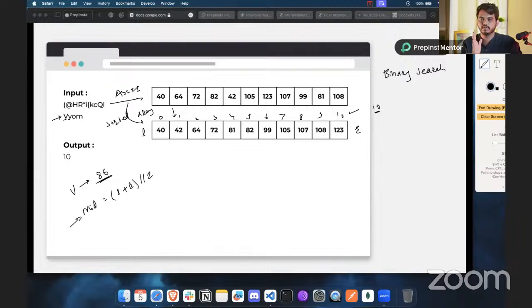Because we want the value to be a whole number, not a float, that's why we are using this operator in Python. In another programming language, you can use a single division and it still works. All right, so once we calculate this mid value,